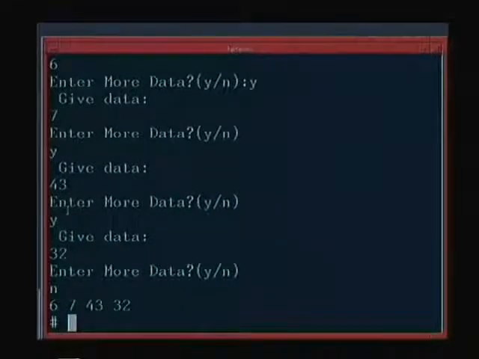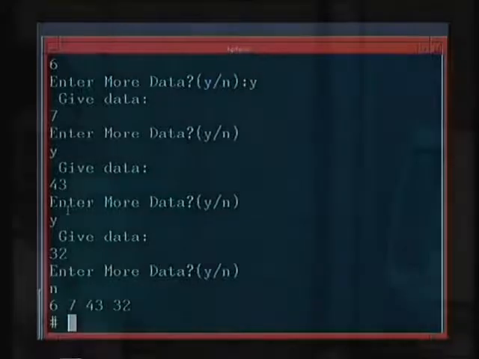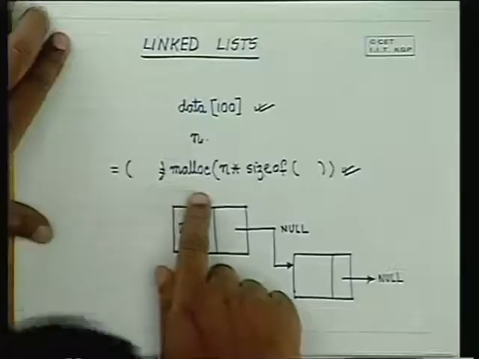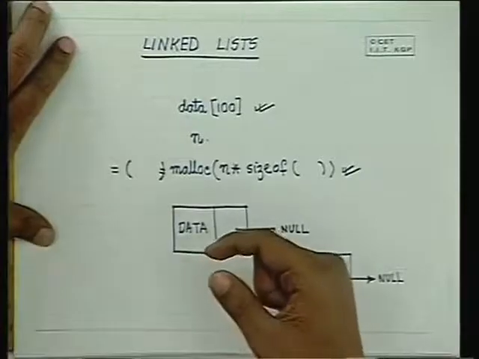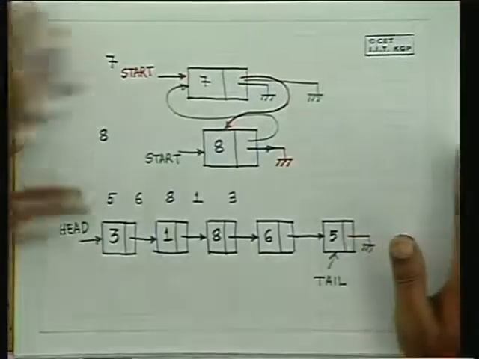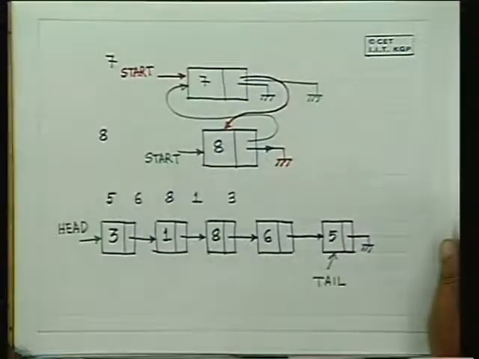So if you have given 6, 7, 43 and 32, you will get it in that order. So we have seen exactly how we can form lists. So we have been able to solve our basic problem, which was of reading in data continuously and forming up what is a linked list. So now we are capable of reading in data as and when required.